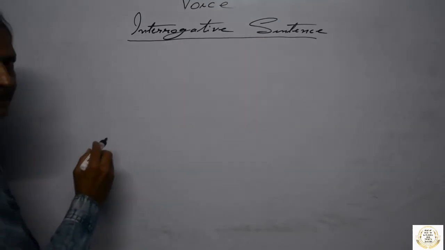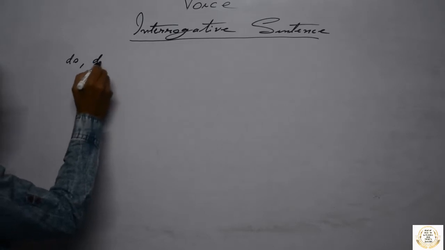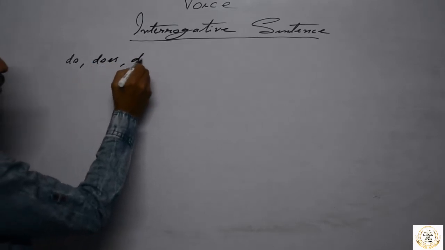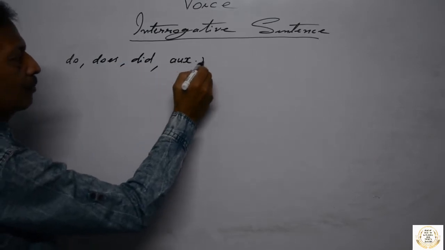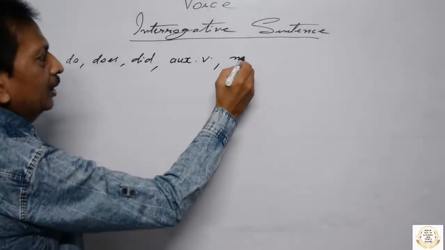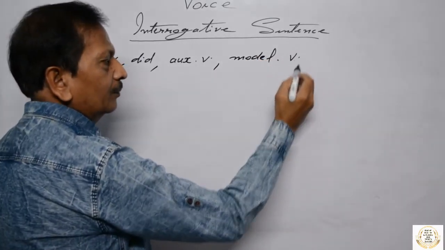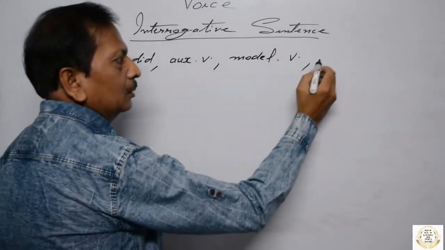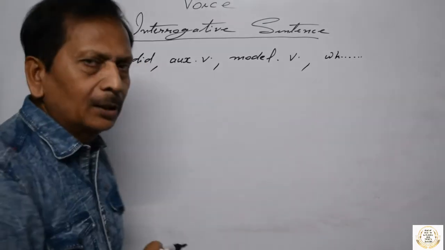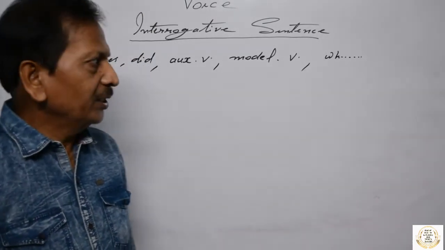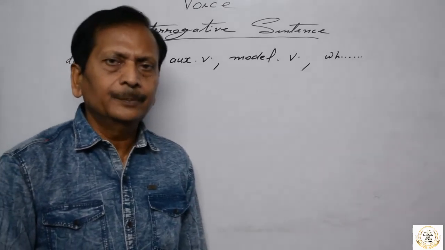Interrogative sentence mostly begins with do, does, did, auxiliary verb, modal auxiliary verb, or WH word, relative pronoun, which, what, when, how, who, whose, whom.